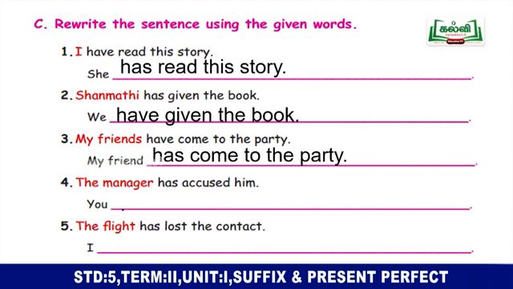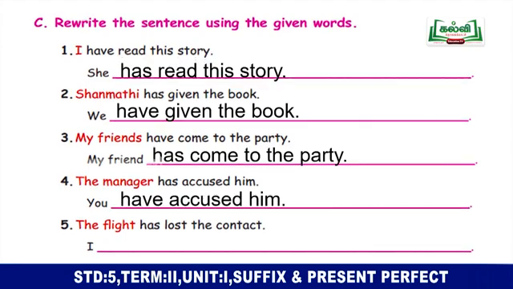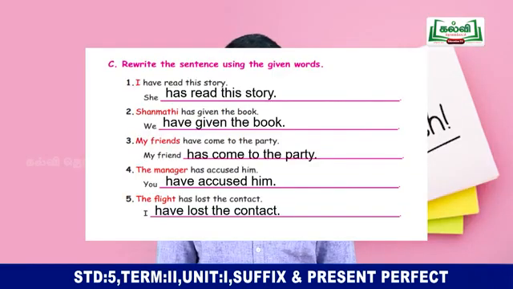Here also, instead of manager, the subject has been changed into you, and so we have to change the auxiliary verb. You have accused him. And in the last sentence, the flight has lost the contact. And instead of the flight, I is the subject, and so we have to use the auxiliary verb have. The sentence is, I have lost the contact.